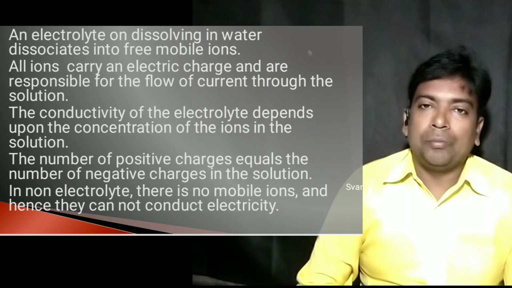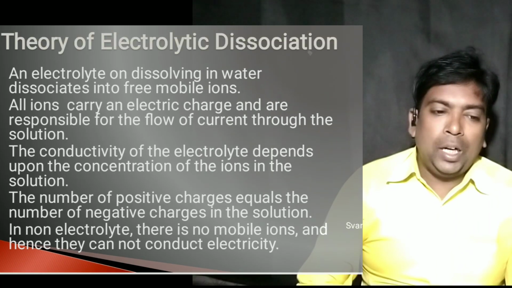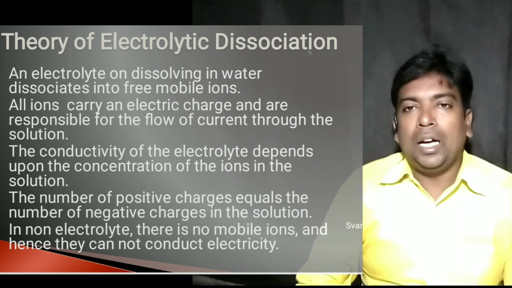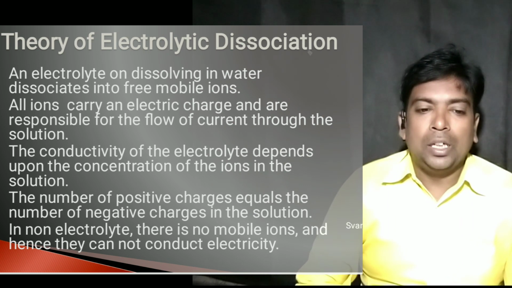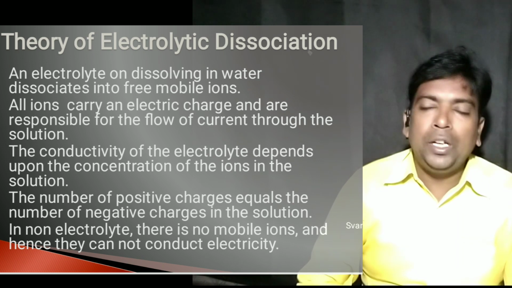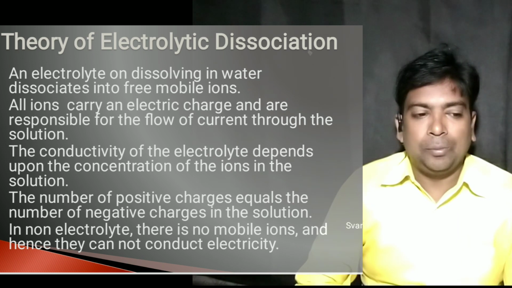The important points of this theory are: the first one, an electrolyte on dissolving in water dissociates into free mobile ions. That means when we dissolve an electrolyte in water, it produces free mobile ions.